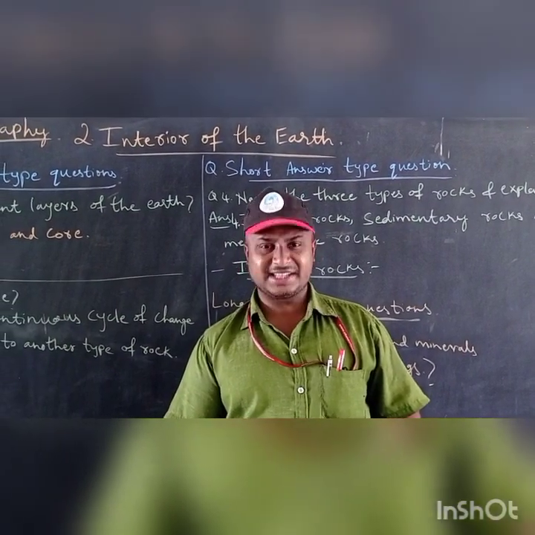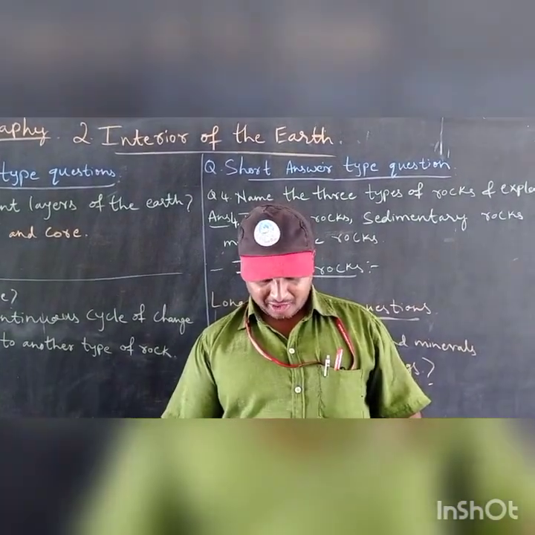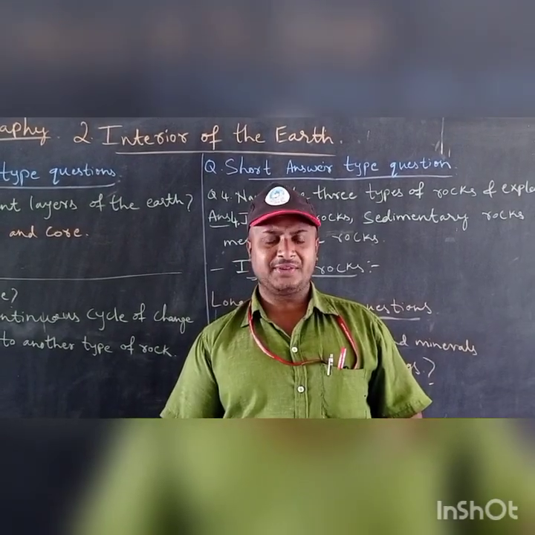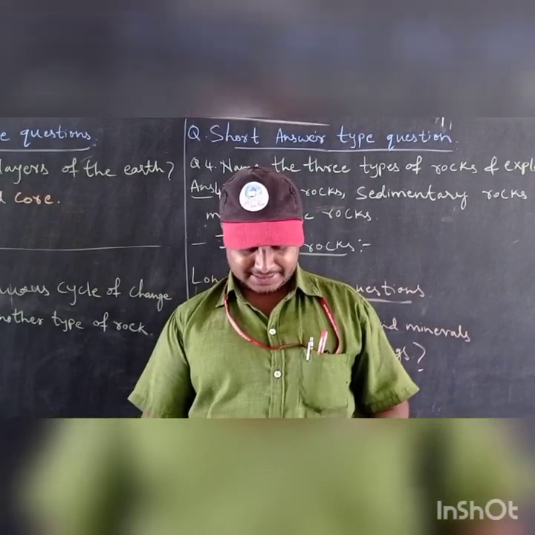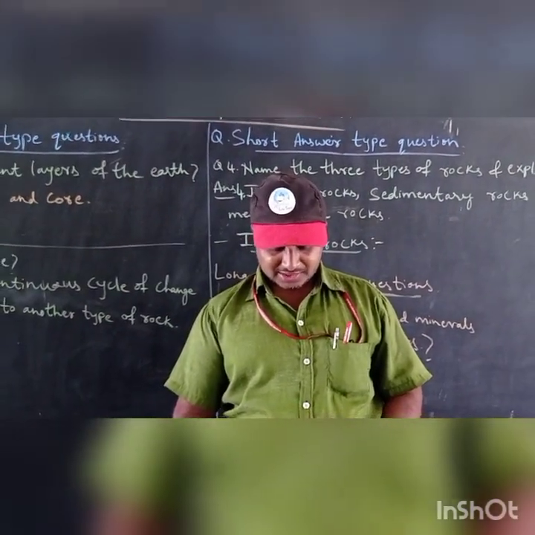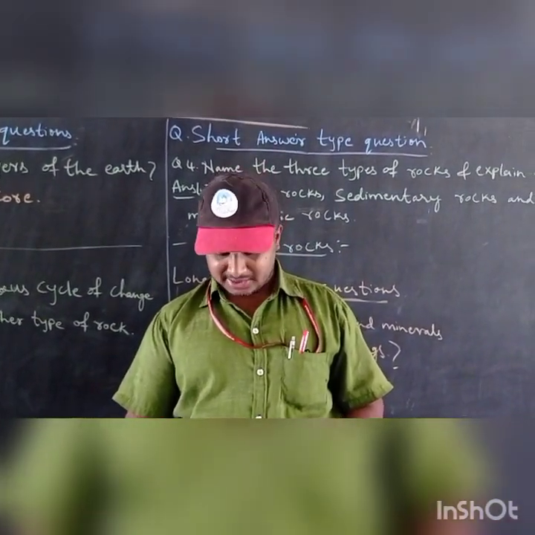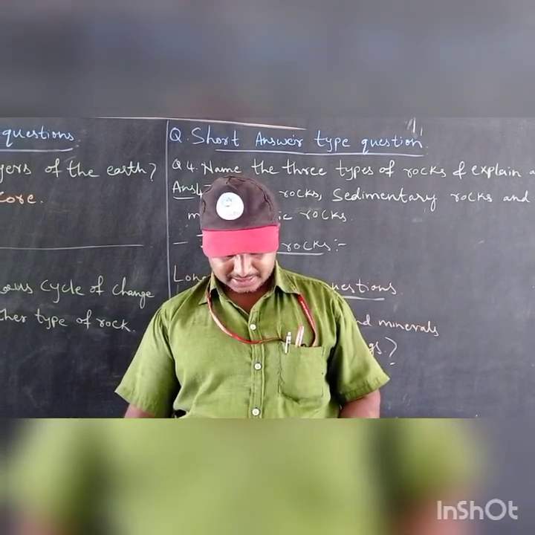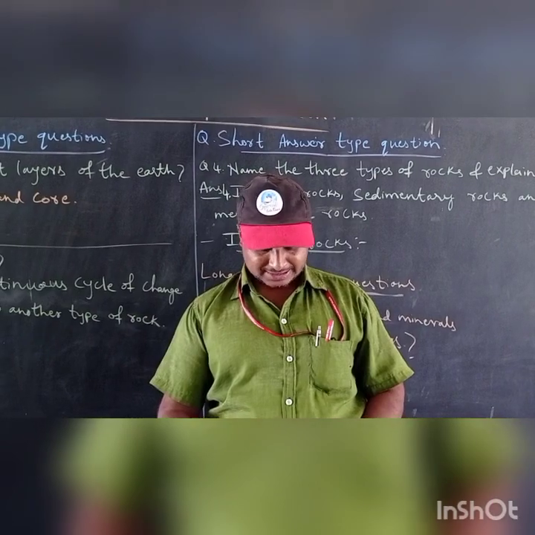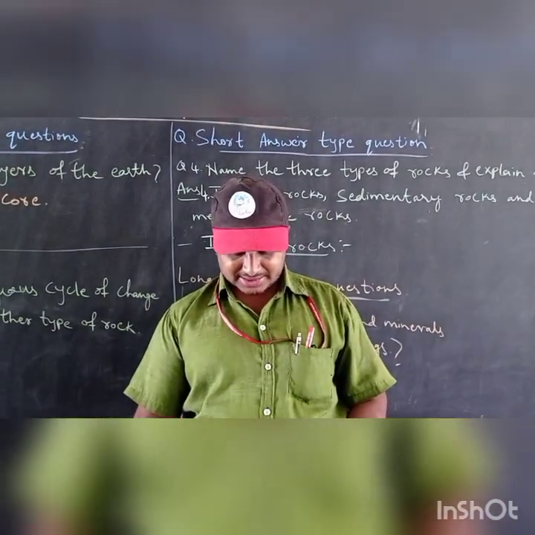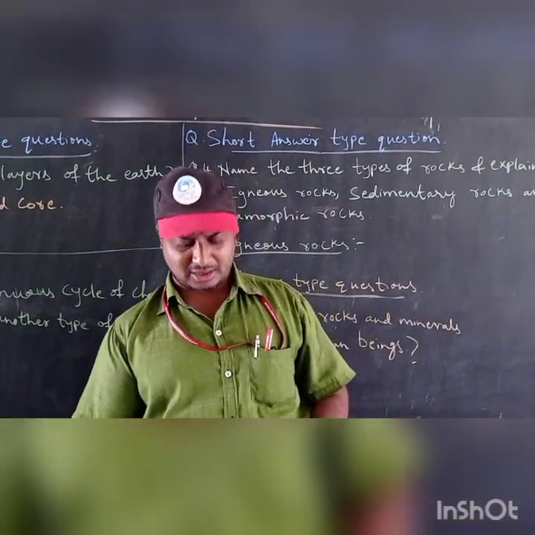How are these igneous rocks formed? They are formed by the cooling and solidification of the molten lava. Next is third point, the rocks are also called the primary rocks because these are the ancestors of all the rocks.